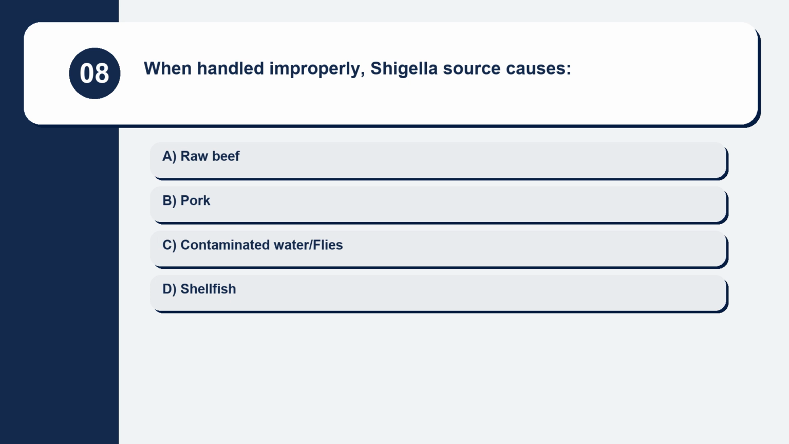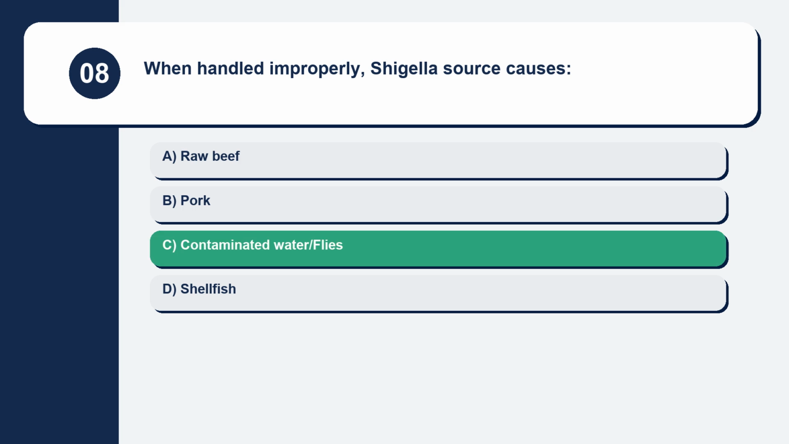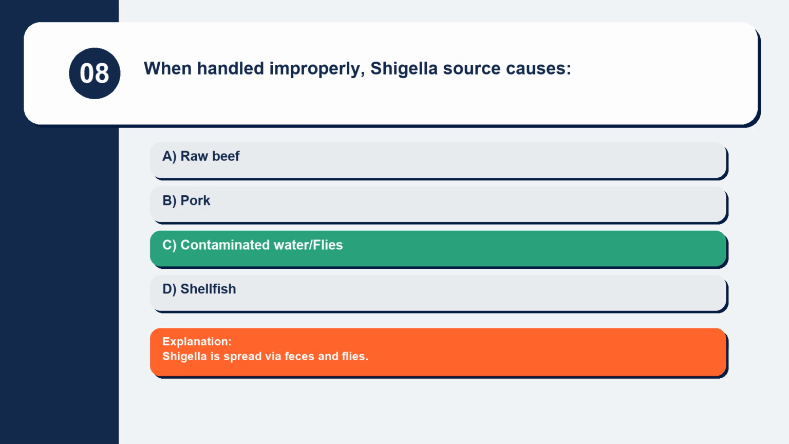Question 8. When handled improperly, what is the source of Shigella: raw beef, pork, contaminated water/flies, or shellfish? Shigella is spread via feces and flies.